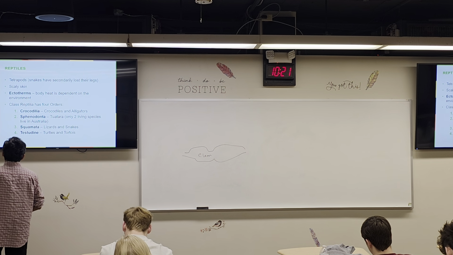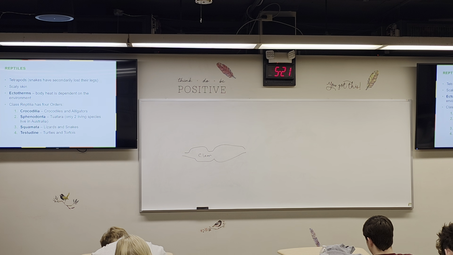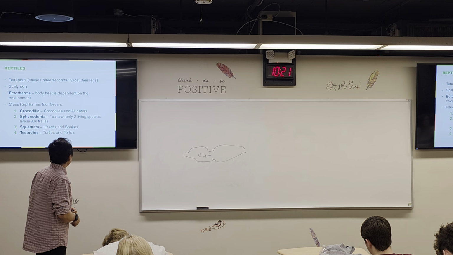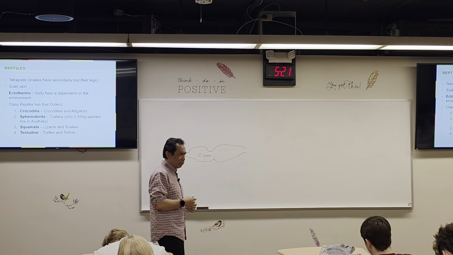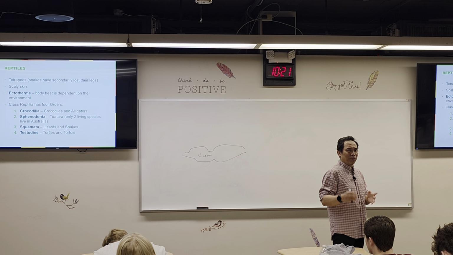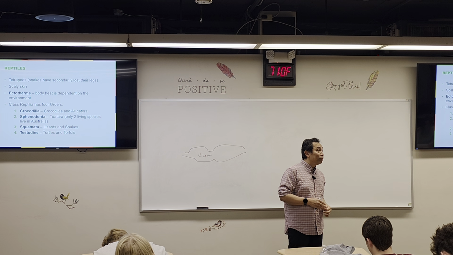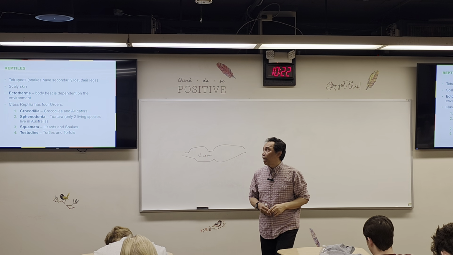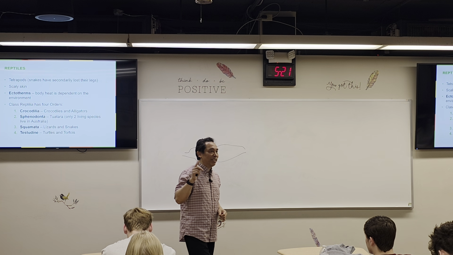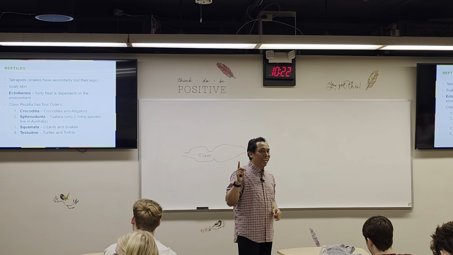Okay? There are four orders for this class, reptiles. Crocodilia, this is crocodile and alligator, including, if it is in the southern part of America, the caiman. There is also another type of crocodile. So alligator, caiman. You're going to see later how to differentiate between crocodiles and alligators.